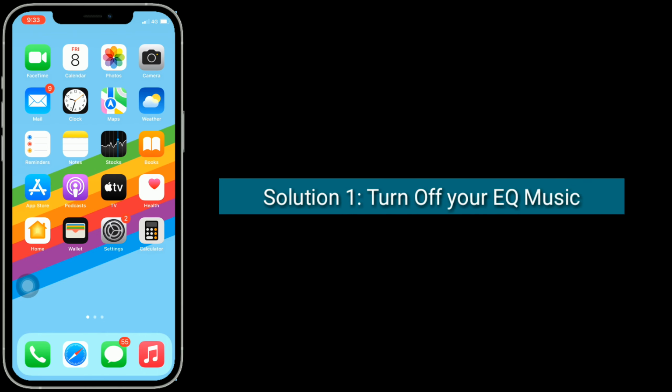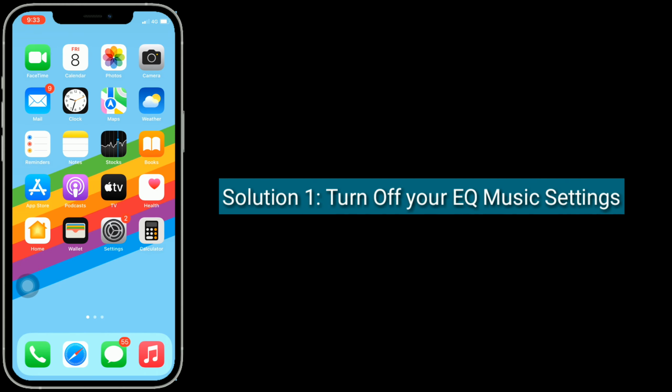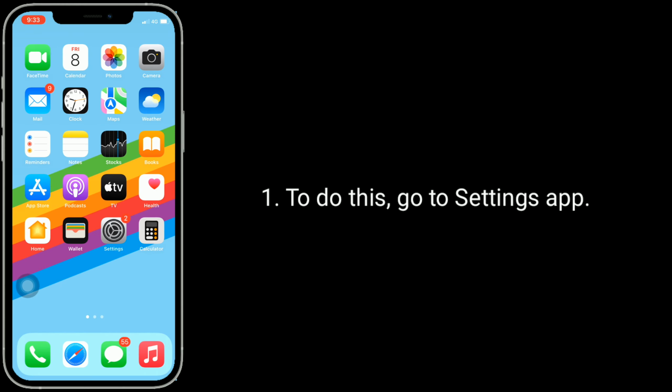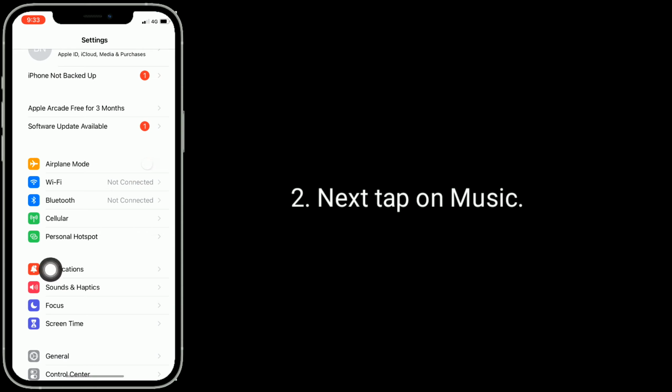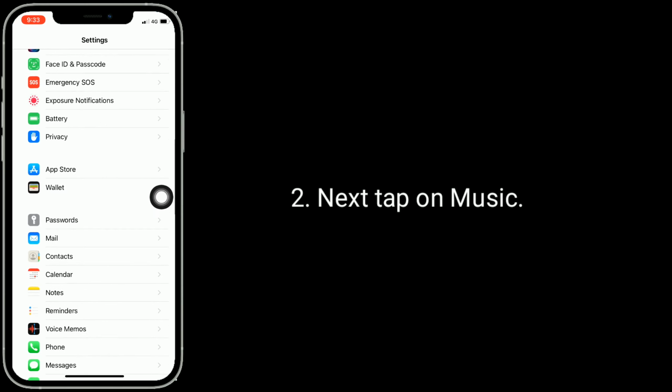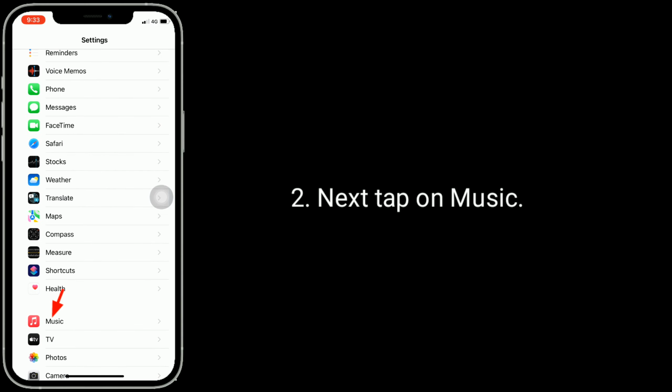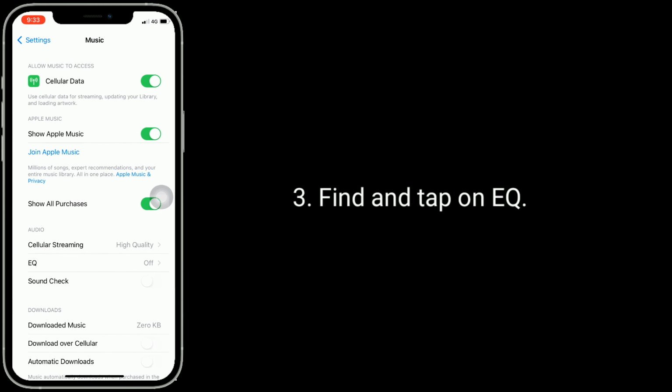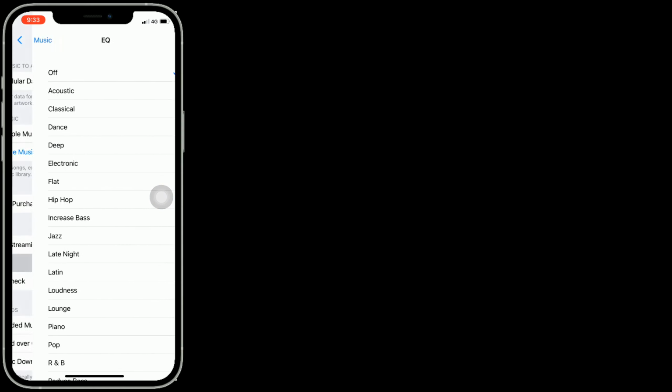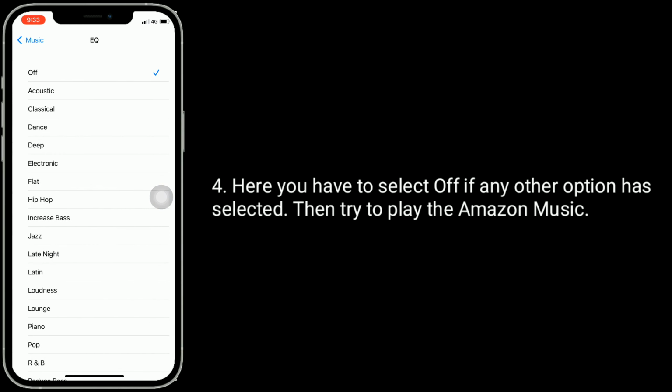Solution 1 is turn off your EQ music settings. To do this, go to Settings app. Next, tap on Music. Find and tap on EQ. Here you have to select off. If any other option has selected, then try to play the Amazon Music.